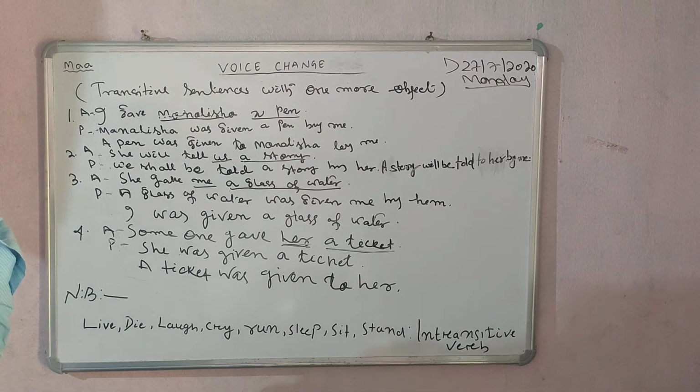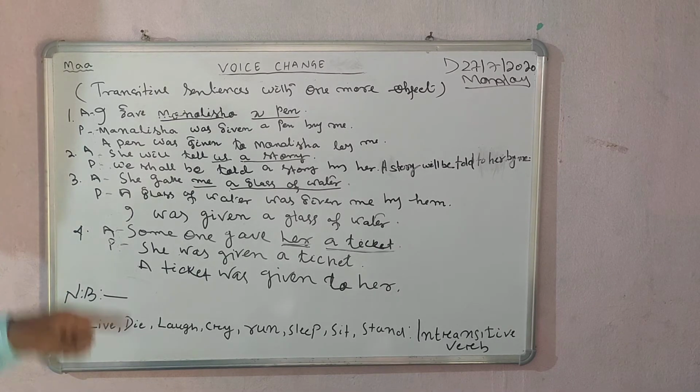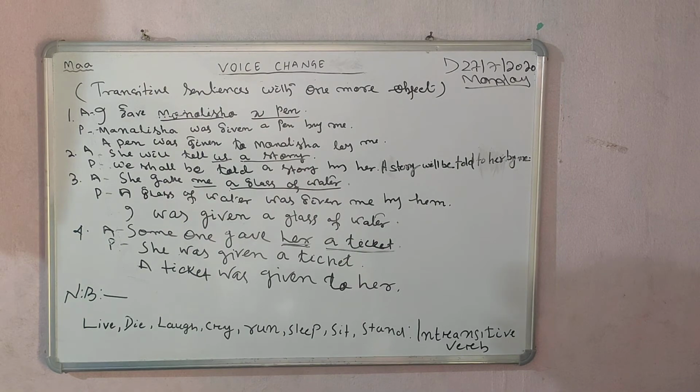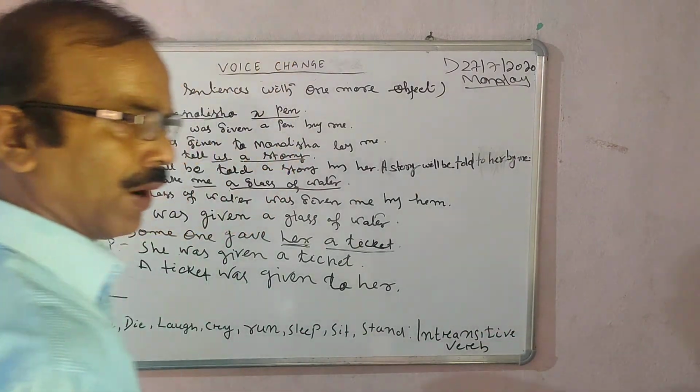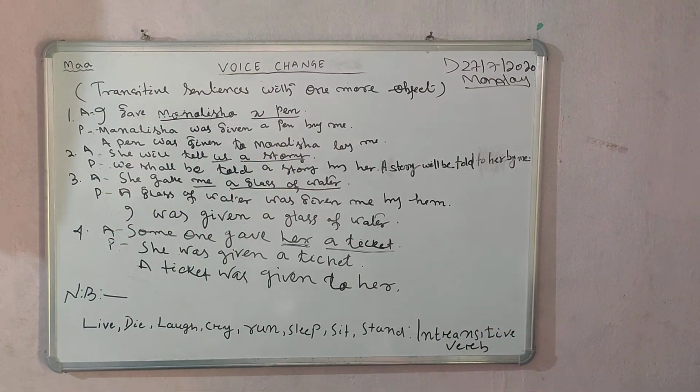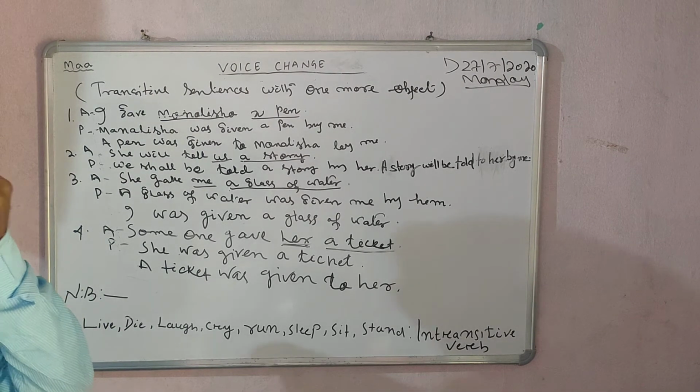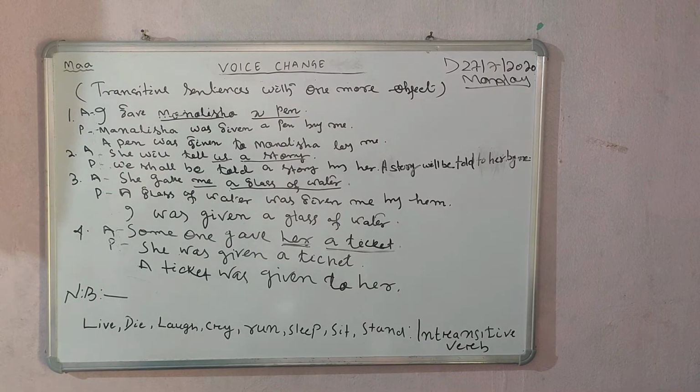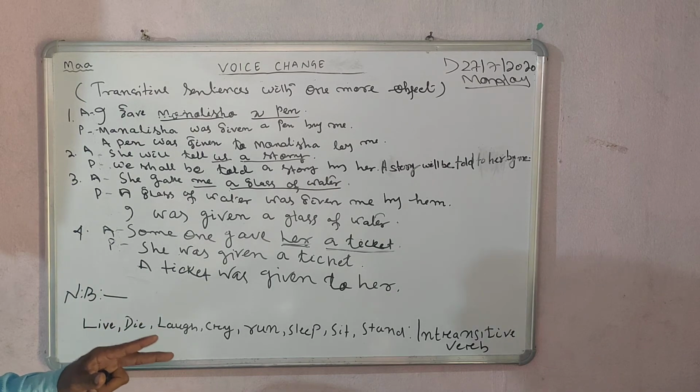Let's come to some more about intransitive. You may be confused about what intransitive is. In the next chapter I'll discuss intransitive verbs briefly. Still, write it down and keep it in mind for reference: there are some fixed intransitive verbs. They remain in the same position.